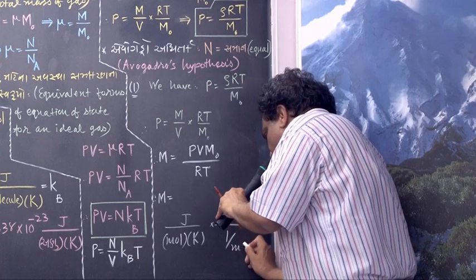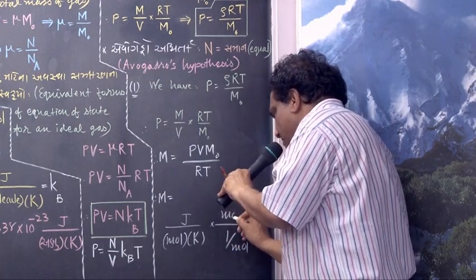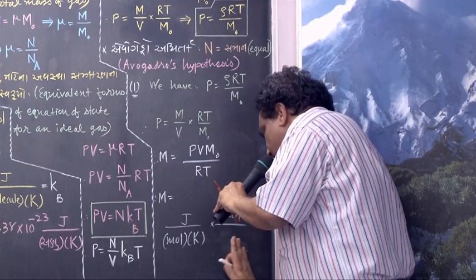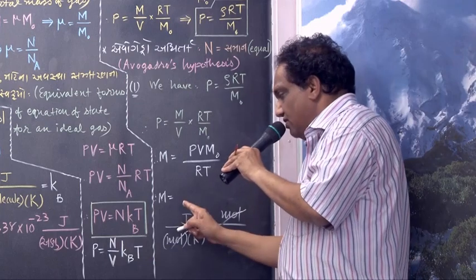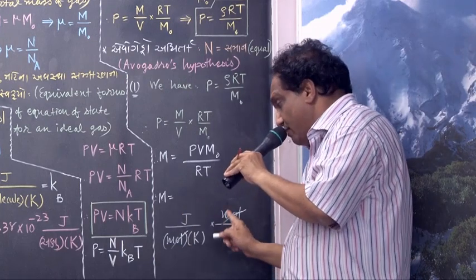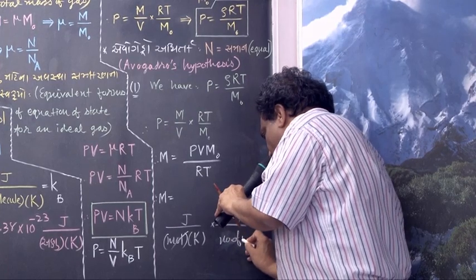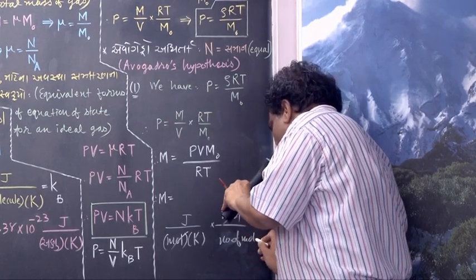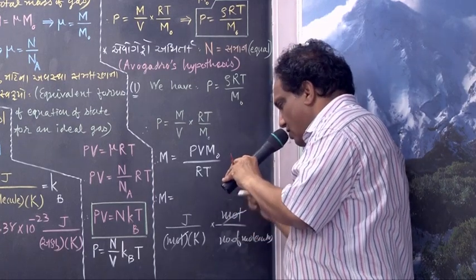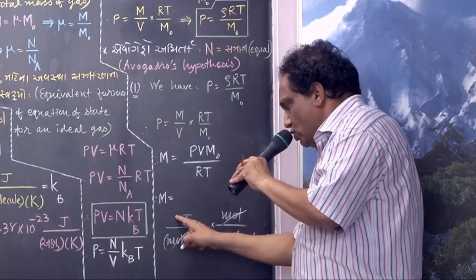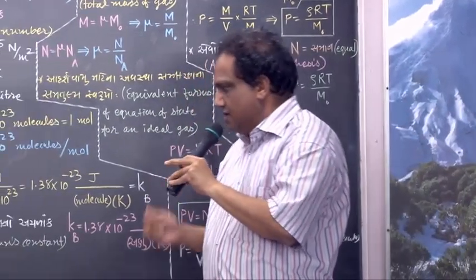So it is 1 upon mole, so mole will cancel. Correct? And now, this many number of molecules per mole, you can write here number of molecules. Mole is taken in the numerator, so mole gets cancelled. The unit is joule upon molecule into Kelvin.